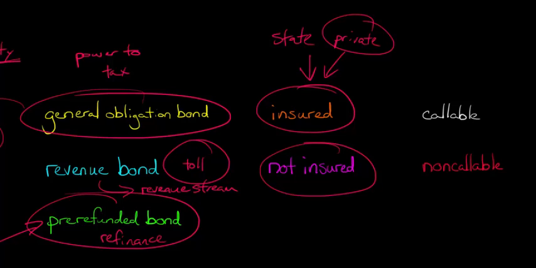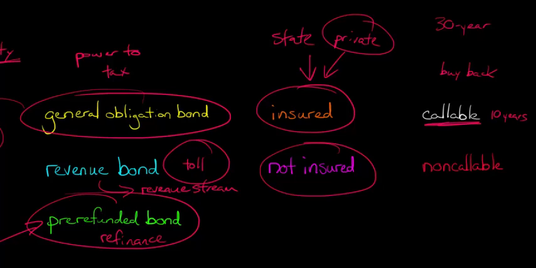So municipal bonds, in many cases, are what's known as callable. What callable is, is basically giving the organization that issued the bond the chance to buy back that bond at a certain price at some point in the future. So, for example, they might issue a 30-year bond, but say it's callable at year 10, right? So 10 years in, they can buy back those bonds. Now, you might say, why would this organization want to buy back the bonds? Well, it could be that interest rates have declined. Maybe they issued at 6%. Now interest rates are 3.5%.